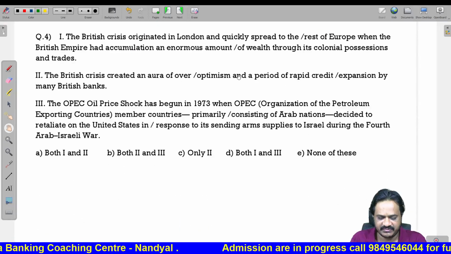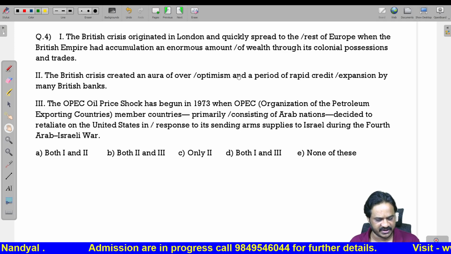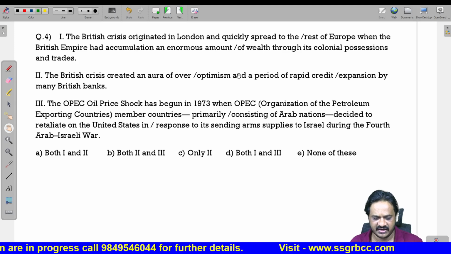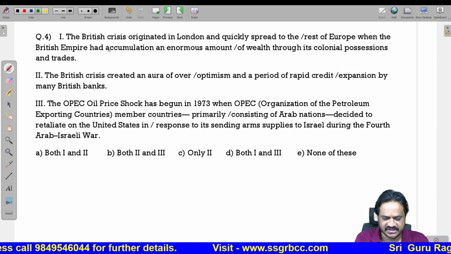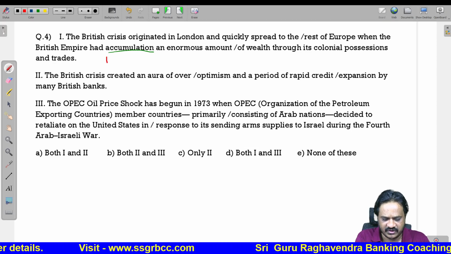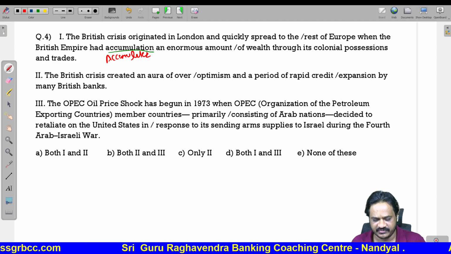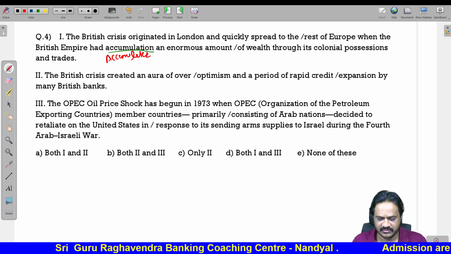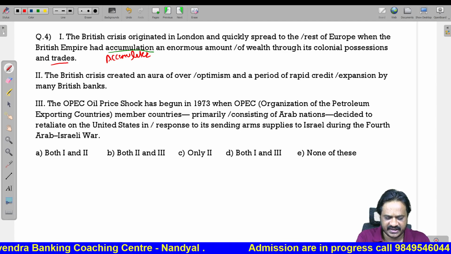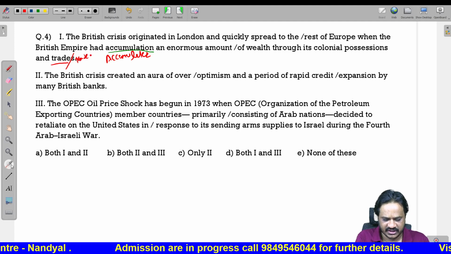Next, the British crisis originated in London and quickly spread to the rest of the Europe when the British Empire had accumulation. So, just now we discussed in the first sentence, after has, had and have, we should use third form of the verb. So, here we should use accumulated an enormous amount of wealth through its colonial possessions and trade. Trades is not appropriate, we should use trade. So, there are two errors.